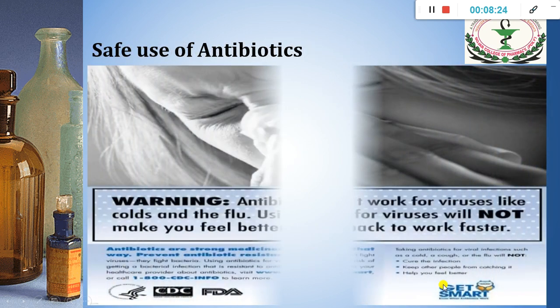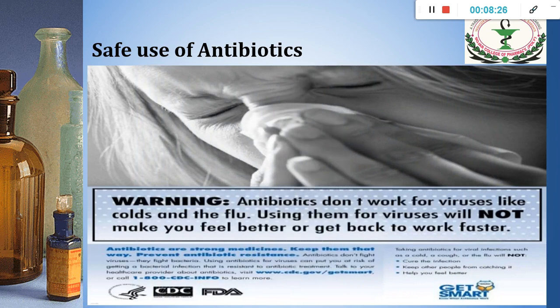And the last one is safe use of antibiotics, as these antibiotics don't work for viruses like colds and flu. Using them for viruses will not make you feel better or get back to your work faster. These antibiotics are strong medicine, and we have to keep them that way, and we have to prevent antibiotic resistance.